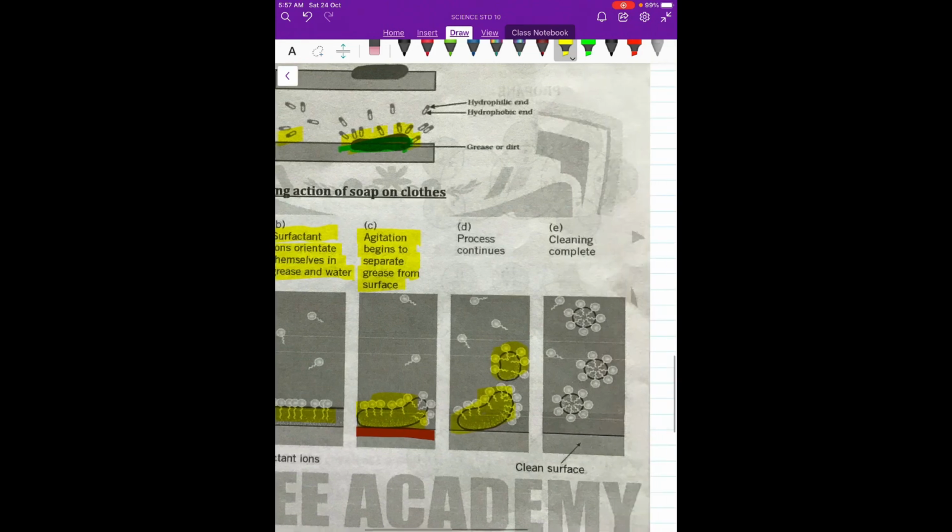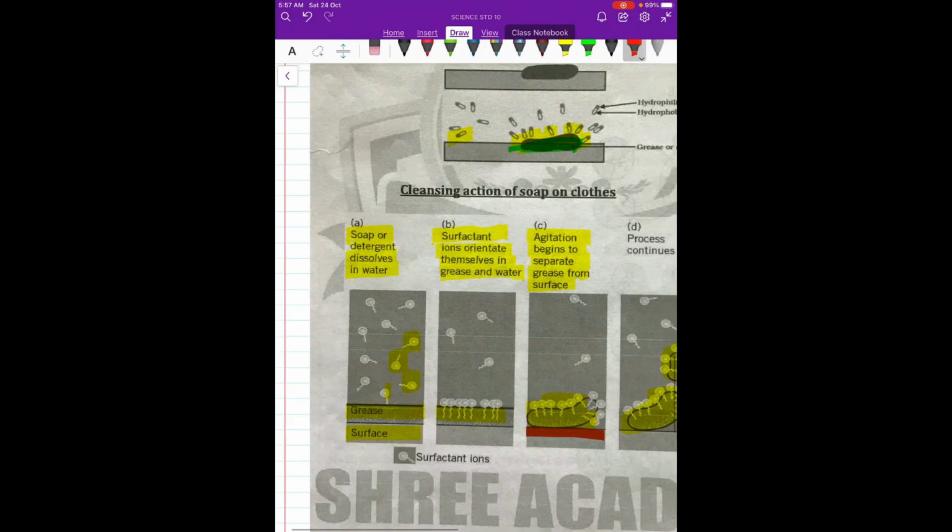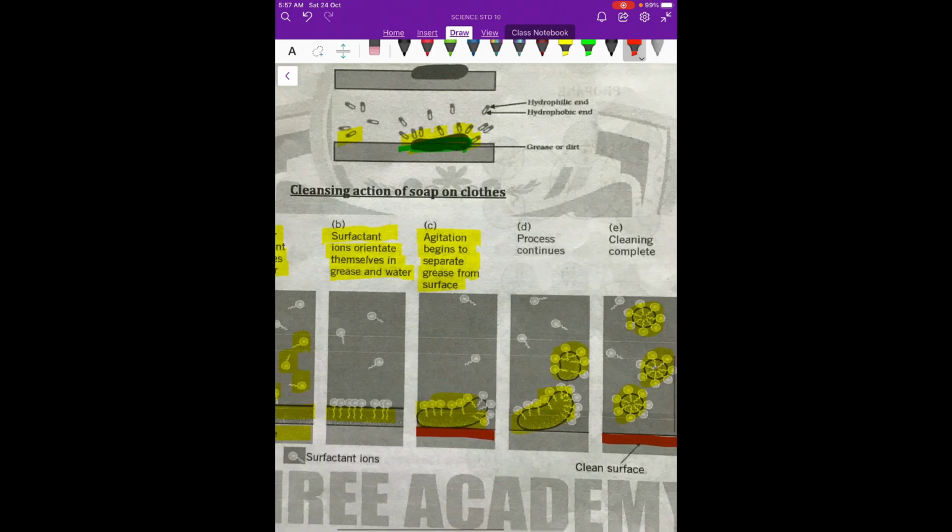When the process continues, all this oil and dirt part has been lifted away completely and successfully by the soaps or the detergents, which results in a clean surface. So this is the surface of the cloth which is cleaned now. So this is how soaps and detergents work. Thank you.